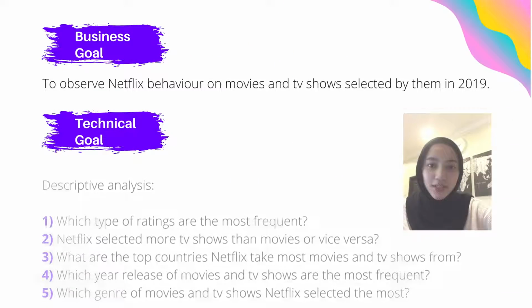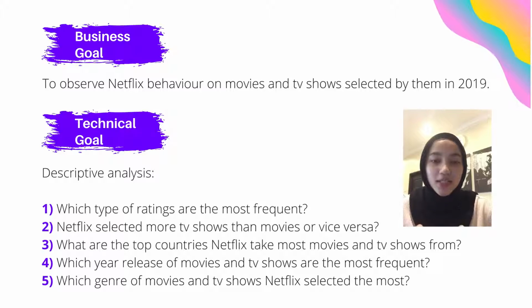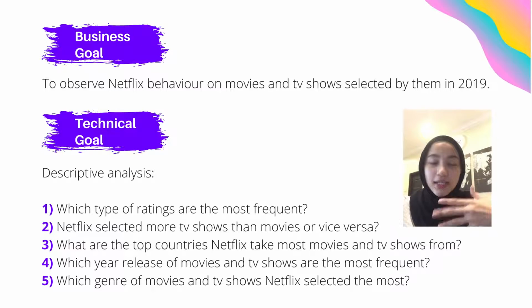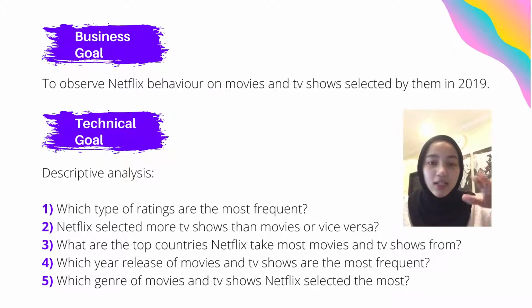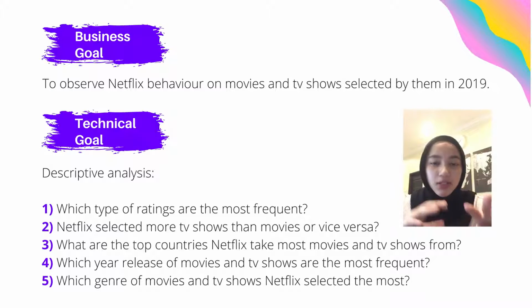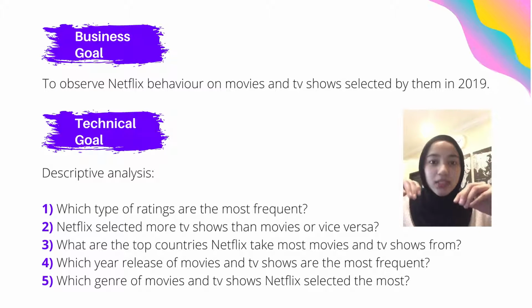For our problem description, we have two types of goal, which is business goal and technical goal. For our business goal, it is to observe Netflix behavior on movies and TV shows selected by them in 2019. For technical goal, we only use descriptive analysis because our project is about analyzing and studying the data, and we are not about forecasting.